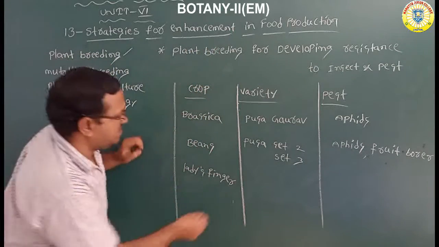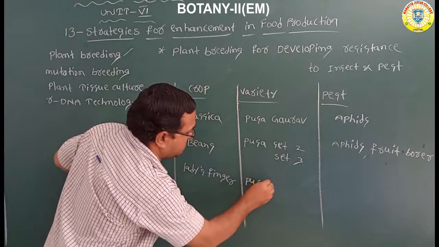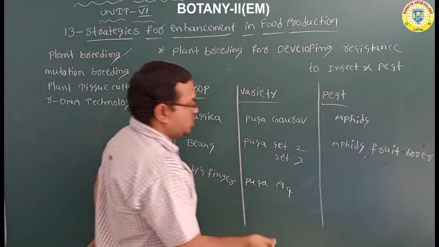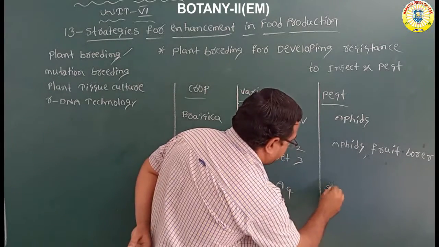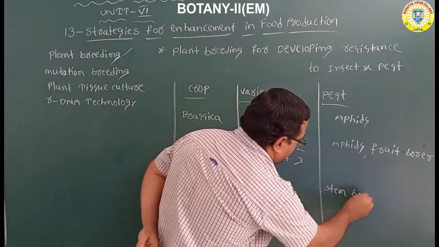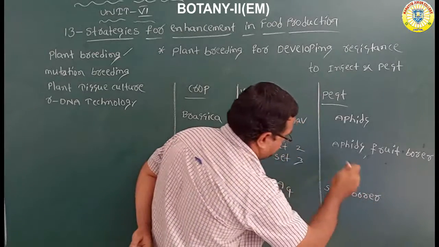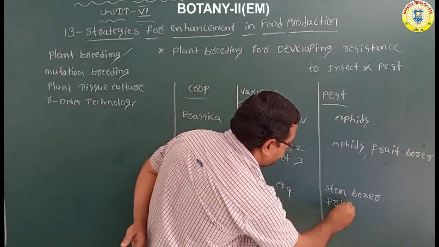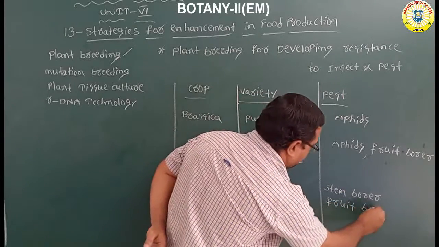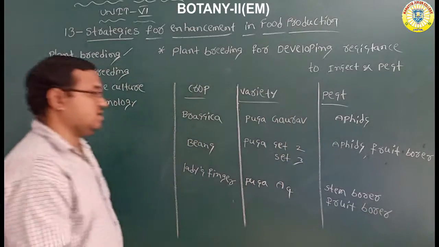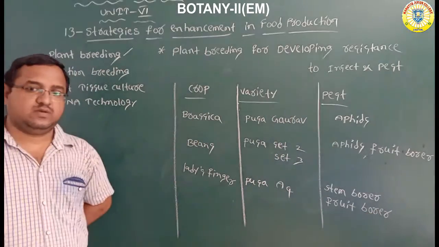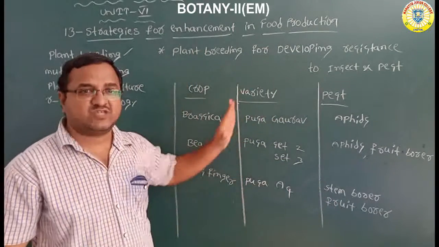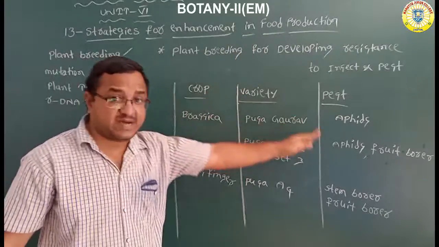Next, lady's finger, one of the varieties is Pusa A4 variety. So we have to control the pests stem borer and fruit borer also. Stem borer and fruit borer. So these are the pest attacks we have to control in the crops which are cultivated through plant breeding. These are some examples only.